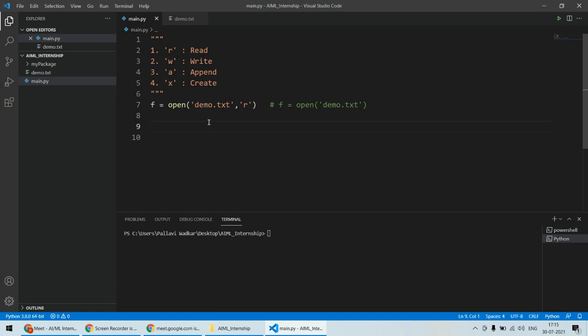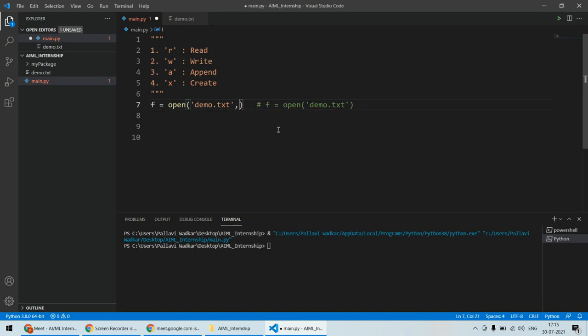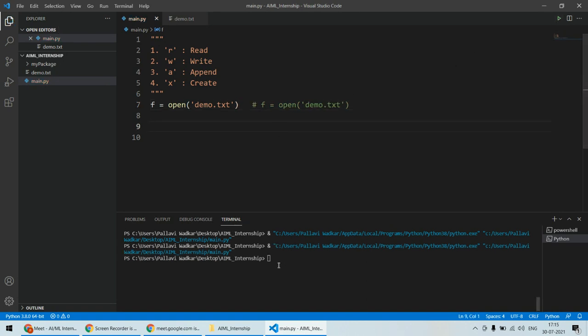It will automatically raise the error. For example, first of all I'll use R, and absolutely there is no error. Even if I do not specify R, the meaning is one and the same. Again there is no error, the file is successfully opened.